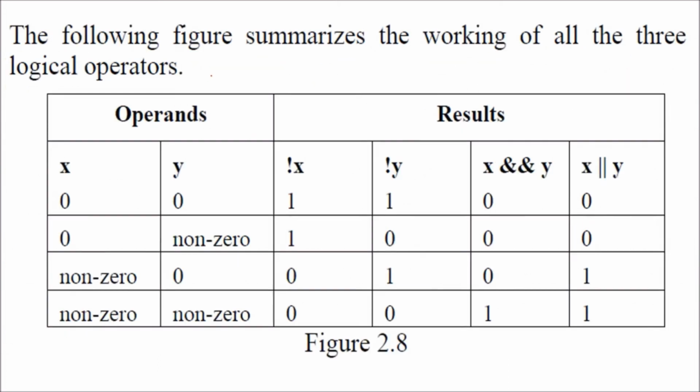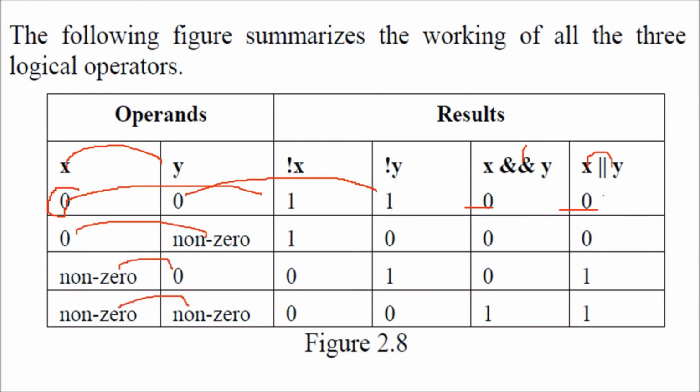This summarizes the working of the logical operators. This is x, y. Not x: 0 becomes 1. Not y: 0 becomes 1. When x and y both are 0, or will always give you 0. But if any of these is non-zero, x or y will always give you 1. And if any of these is 0, then x and y will give you 0. But when both are non-zero, it will give you 1.